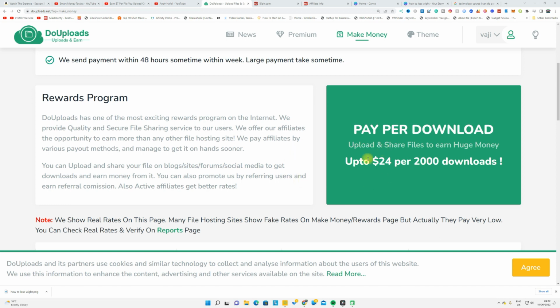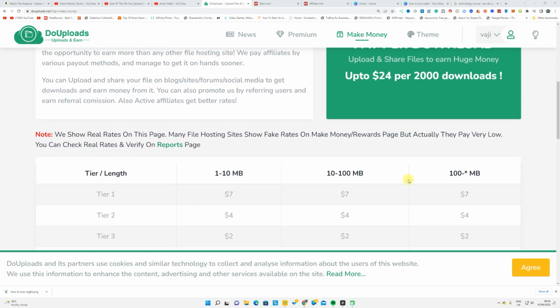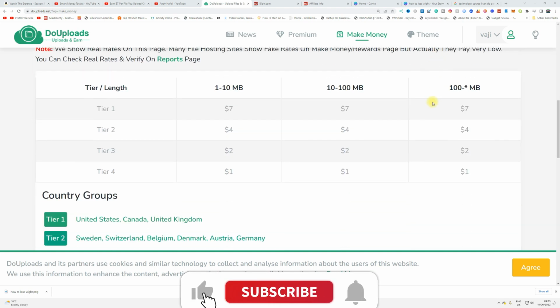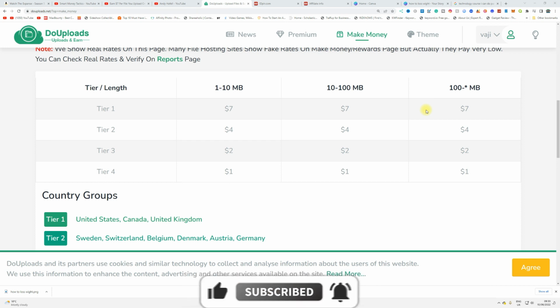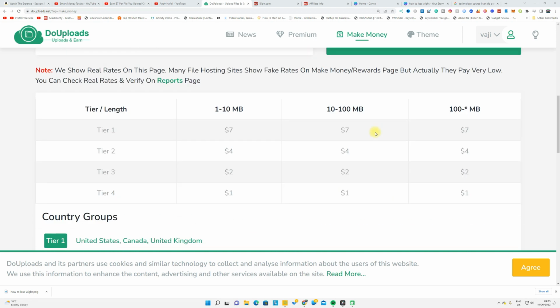Now here, this website is going to pay you up to $24 for every 2,000 downloads. 2,000 downloads is not that heavy, guys. It's not that high. Because if you find a website that has billions of views every single month, and you promote properly on that website, you can get these downloads every single day. Now again, the making money depends on different countries. Taiwan pays more money and Thailand pays less. So go to this website and learn about it.